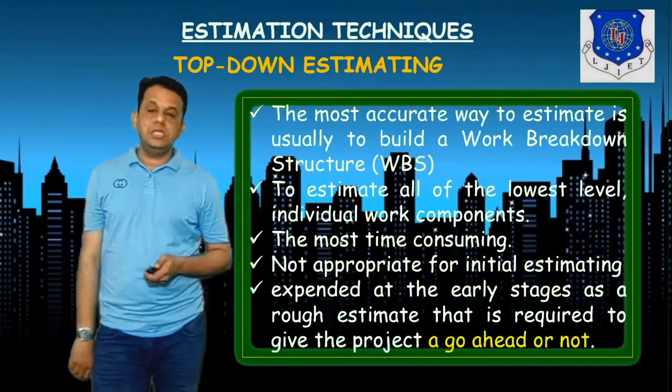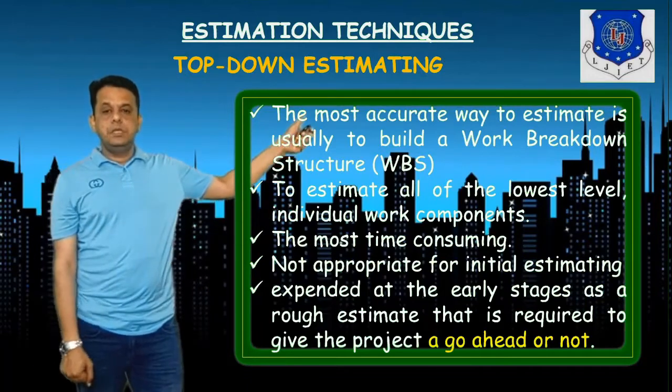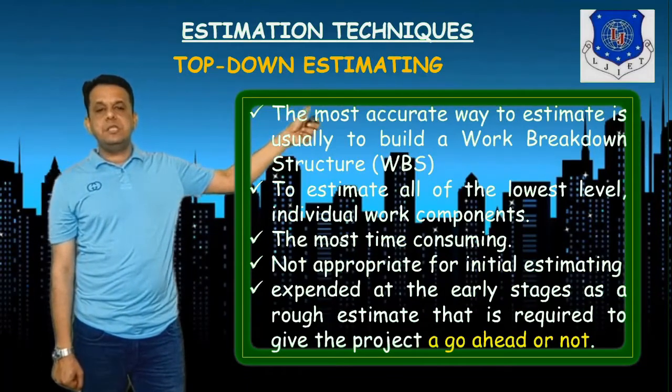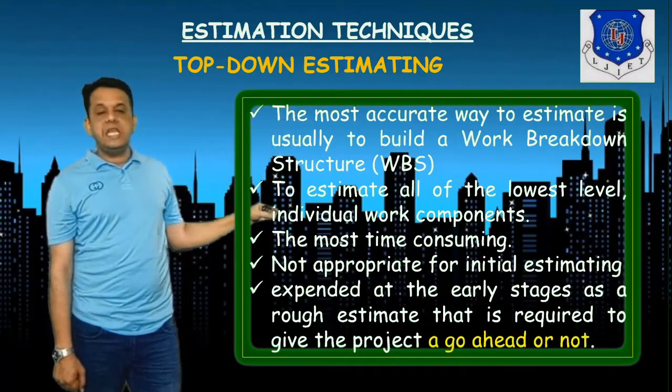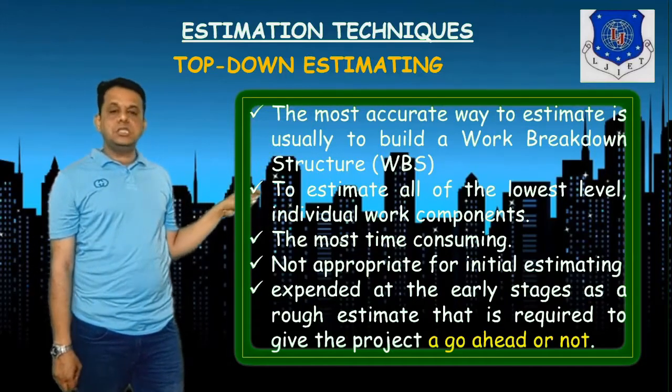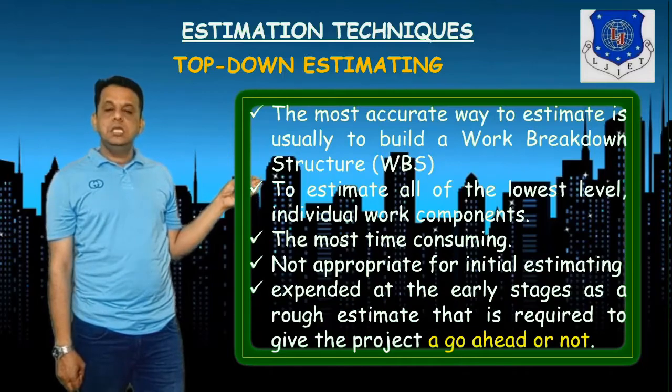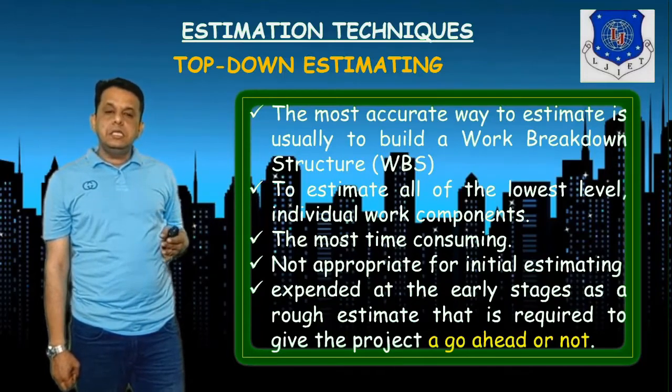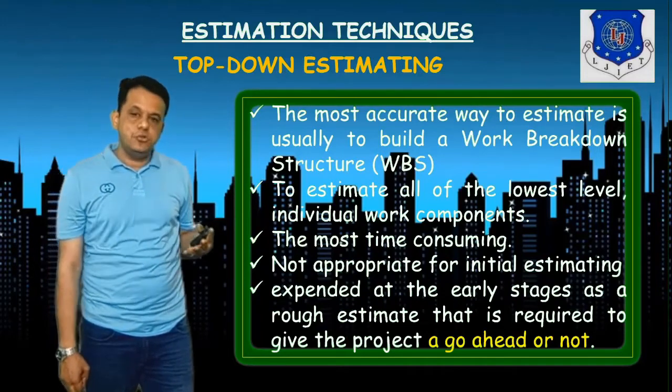Now, with all this, we have top down estimation. That is the most accurate way to estimate, because here it talks about the work breakdown structure, and it is also time consuming.